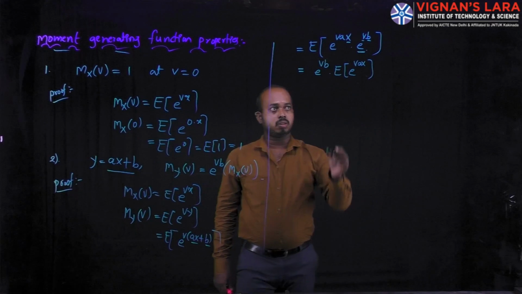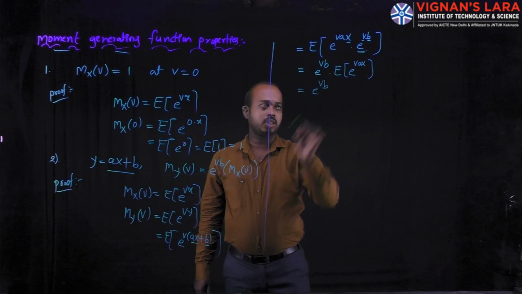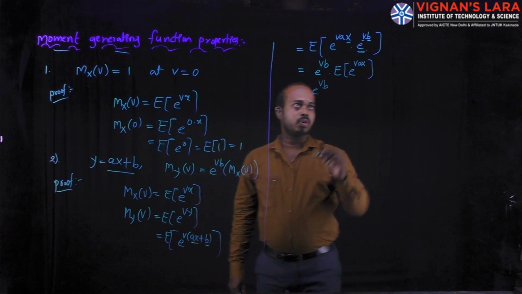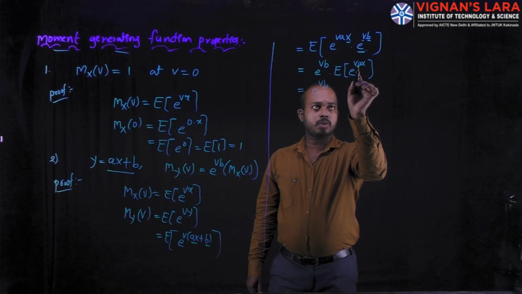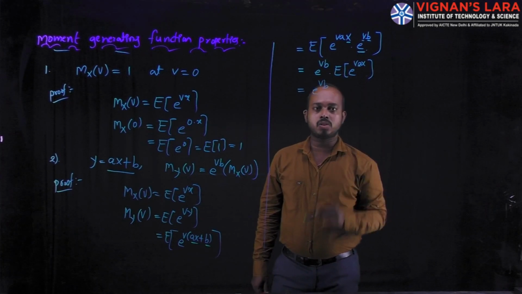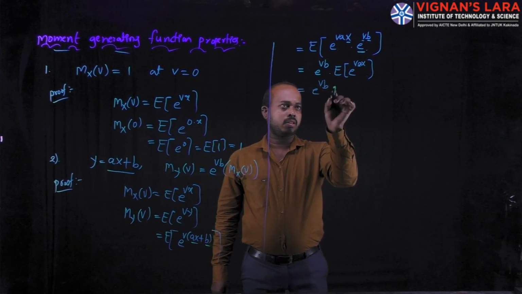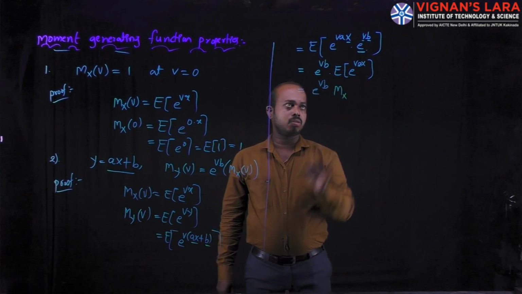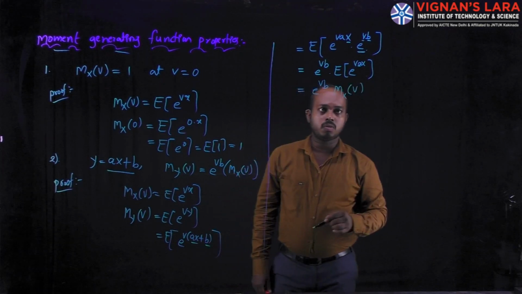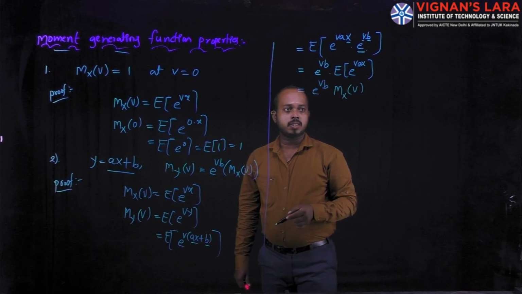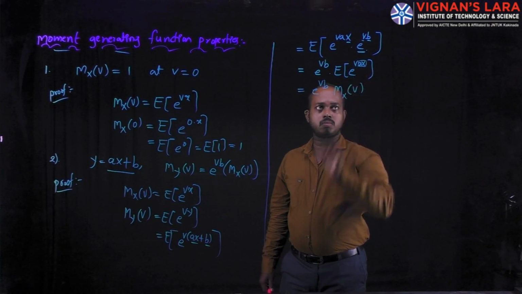This function, e power vaX, we write in terms of the moment generating function. What terms do we have here? Except a, the remaining functionality is similar to the moment generating function. That's why I am writing M_X of v, and the remaining quantity is just a.